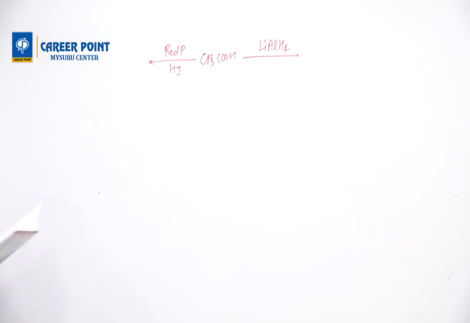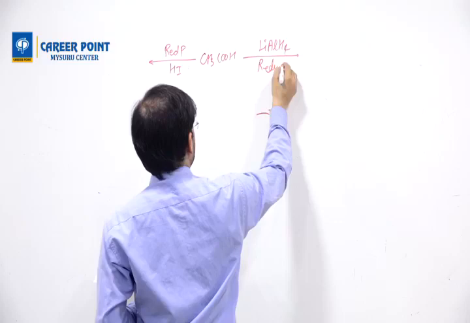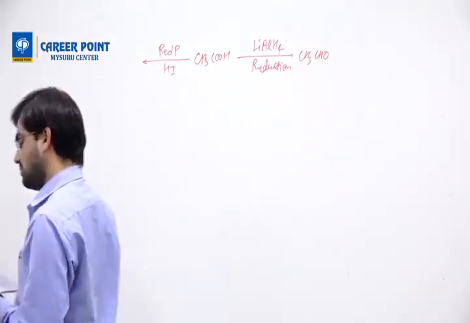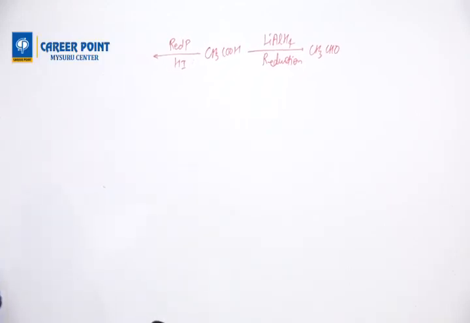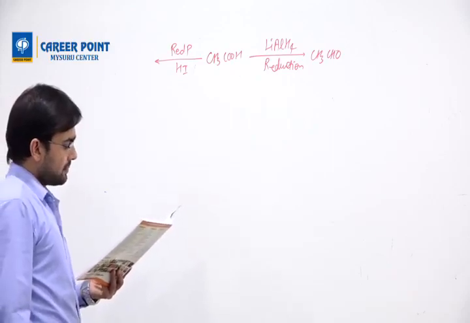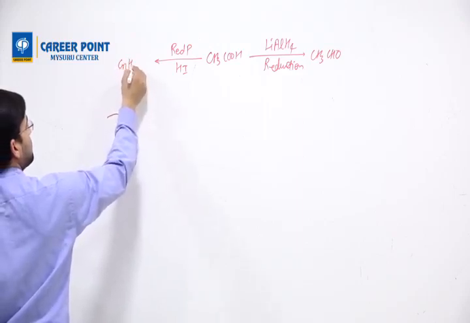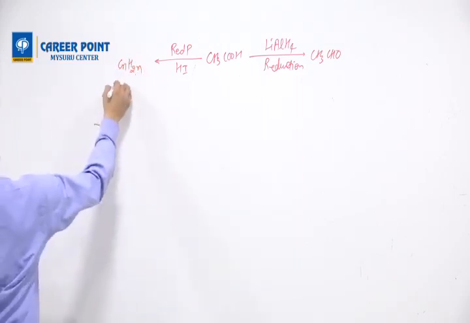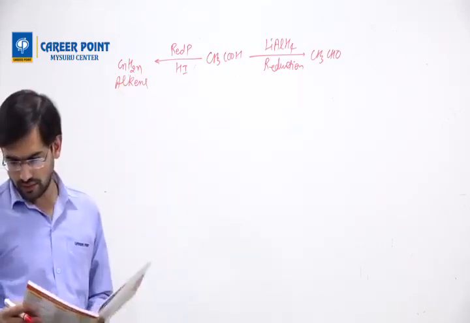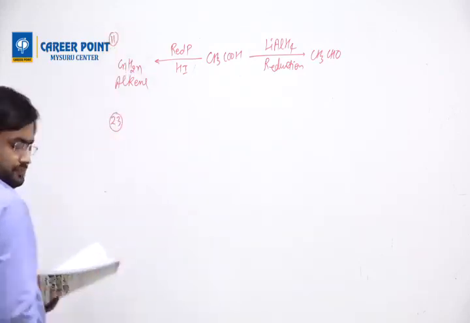Understand now? So this is a reduction. So if you reduce this, you will get CH3CHO. You will get CH3CHO. And in this case, you will have an amine, H2N formula, or alkene. Then this is question number 11, now question number 23.